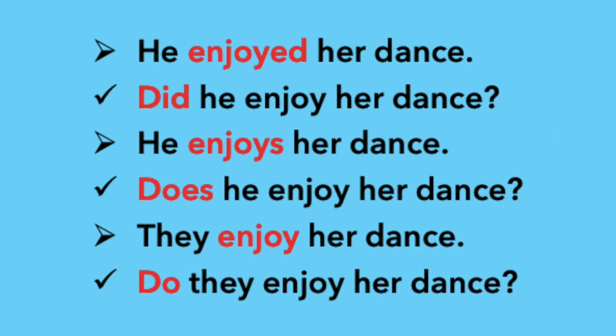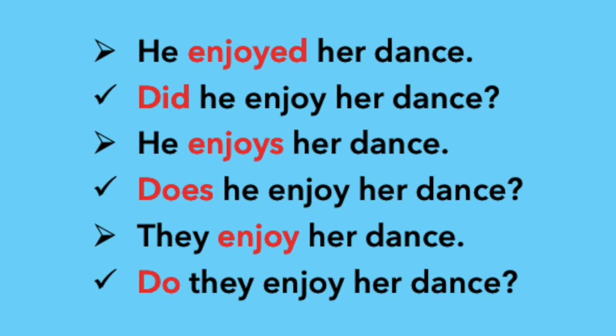Alright, fine. Let's now move on to the other types of the question. See the example. He enjoyed her dance. Is there any auxiliary? No. So we have to add auxiliary. How do we add? What is the verb of this sentence? The verb is enjoyed. It is in the past tense. So we have to add did in the question.